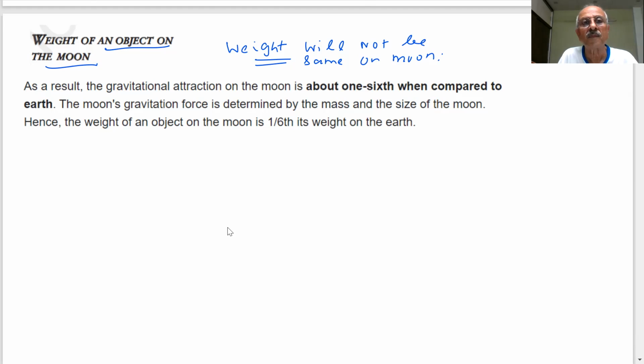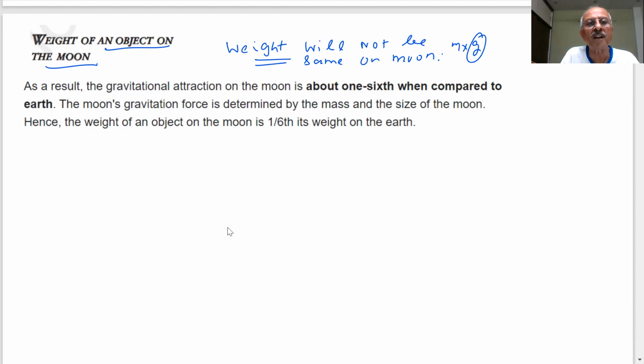Because the gravitational force is changing. The gravitational force depends on what? You have studied the gravitational force. F is equal to G m into m by r square. It depends on the mass and radius. So when the gravitational attraction changes, the weight will also change, because weight is m into g. The value of g will change, and the result is that the weight will also change.